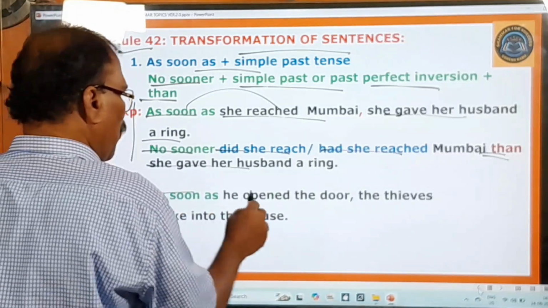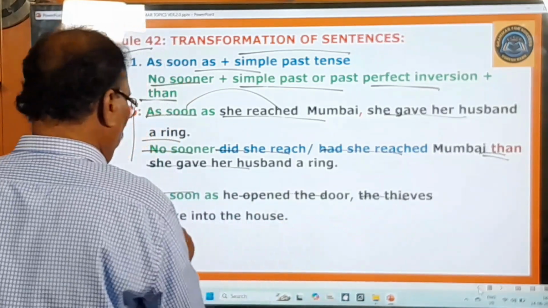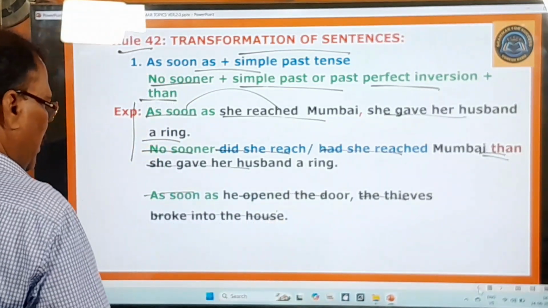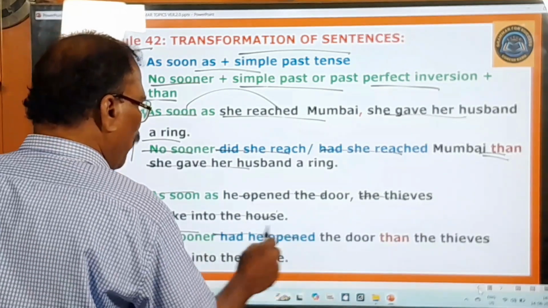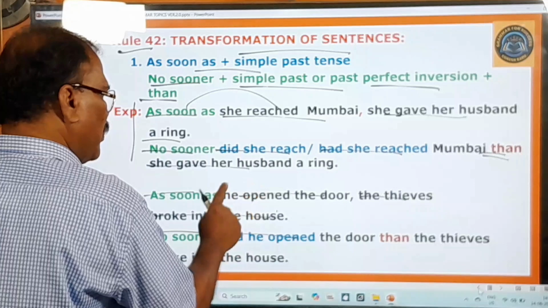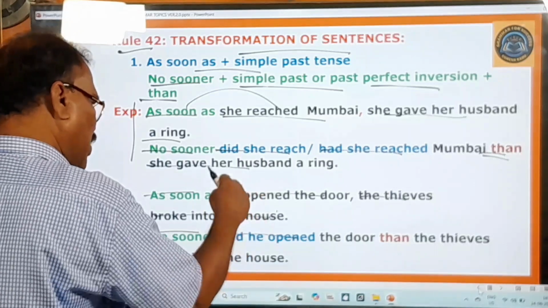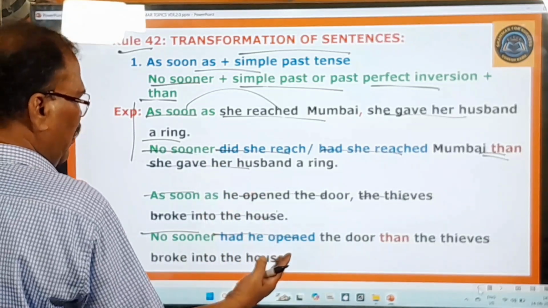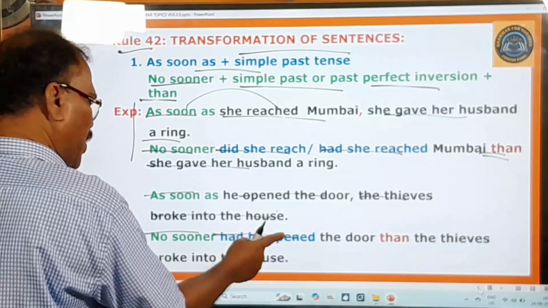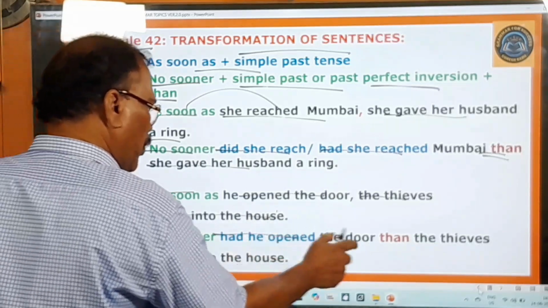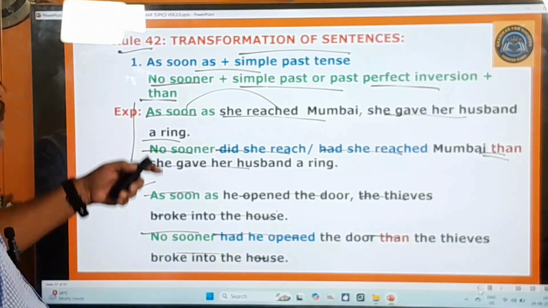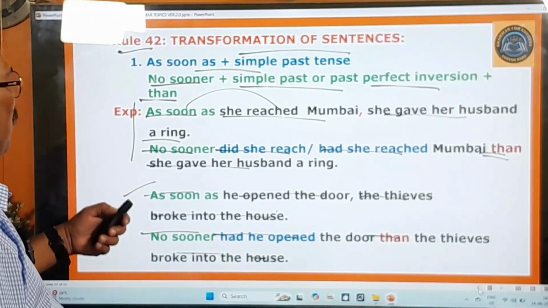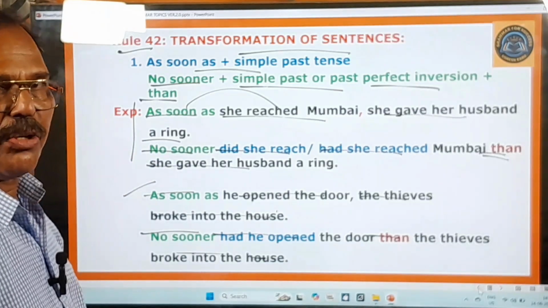As soon as he opened the door, the thieves broke into the house. Now you pay attention. No sooner had he opened. This is the simple past, and now he has changed it into past perfect, and he is using the past perfect inversion. No sooner had he opened the door than the thieves broke into the house. So this is called the transformation of sentences. Now you move on to the last but one rule.